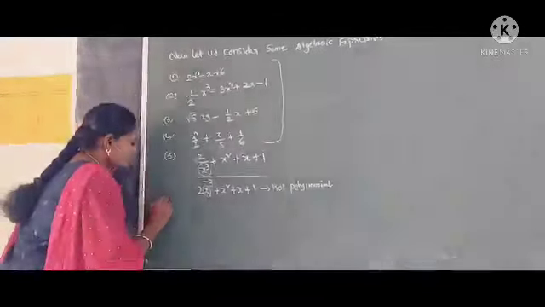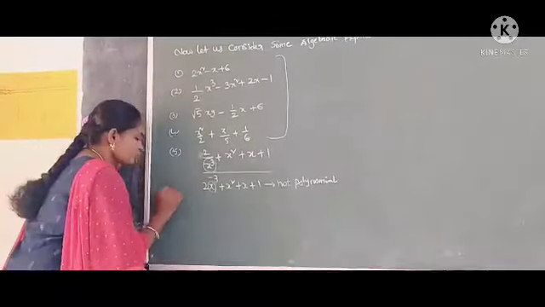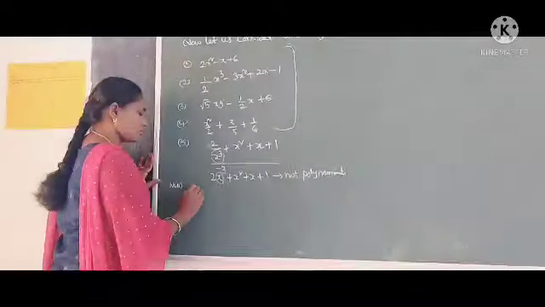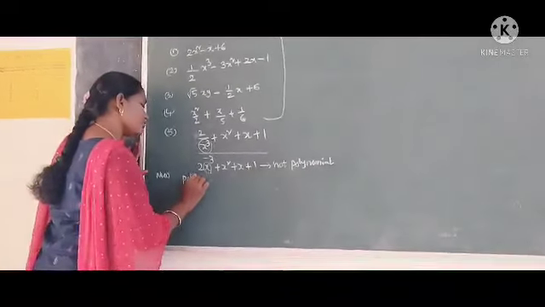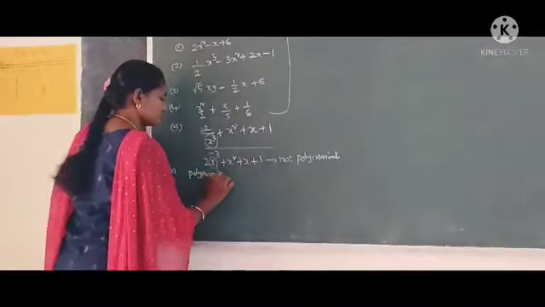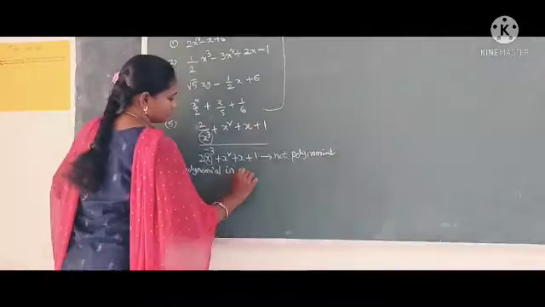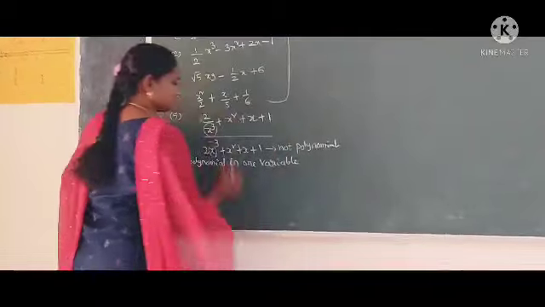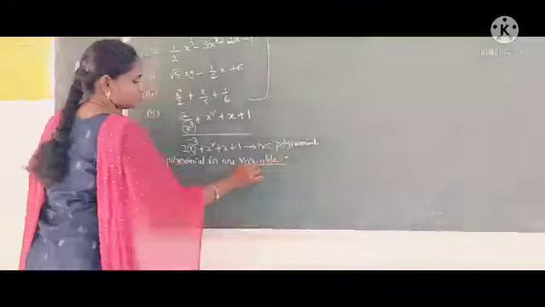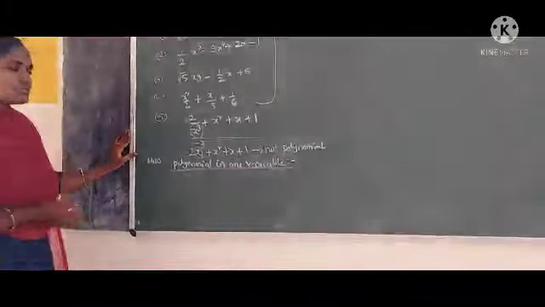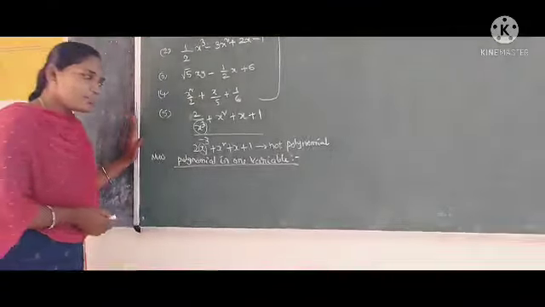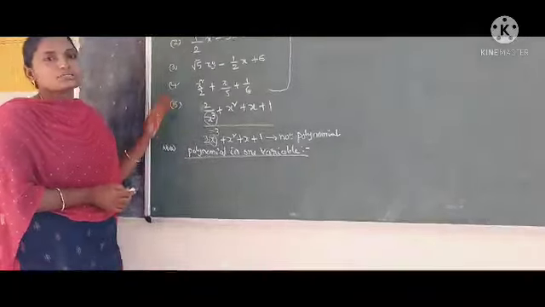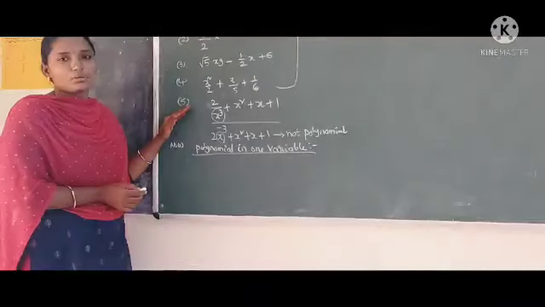Now we learn the polynomial in one variable. What is a polynomial in one variable? In a polynomial, if we have only one variable, such polynomials are called polynomials in one variable.